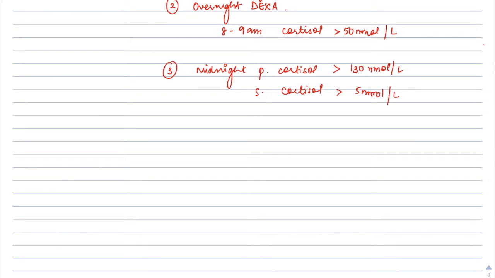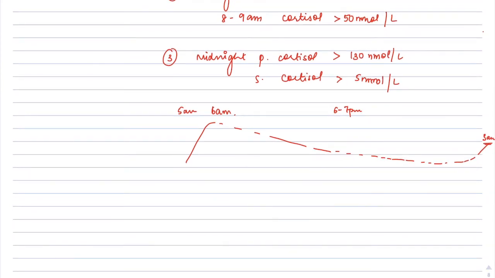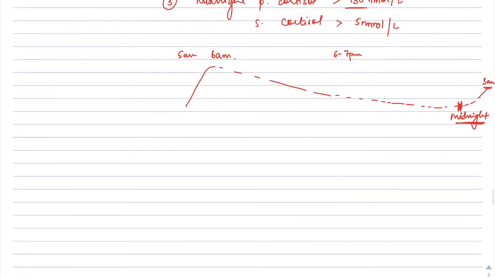Patients usually have a rise in serum cortisol levels at 5 to 6 a.m., and during the evening it tends to fall at around 6 to 7 p.m., and at midnight it falls further, then it starts rising in the early morning at around 3 a.m. So this is the actual level. There should be a midnight dip, but if the midnight cortisol is high, that is more than 130 nanomoles per liter, then it is suggestive of excess glucocorticoid secretion, suggestive of Cushing's.